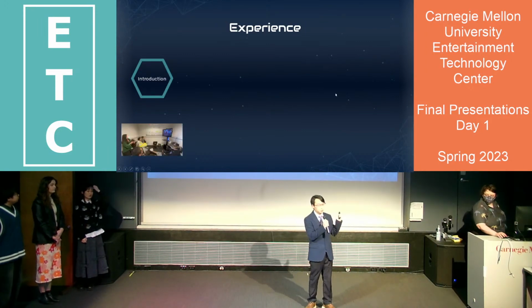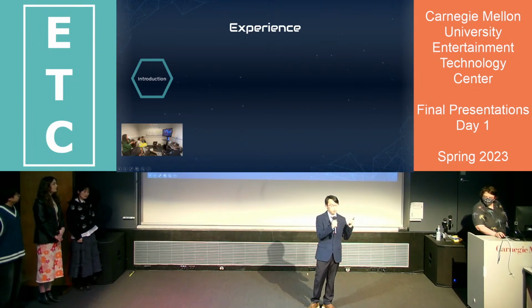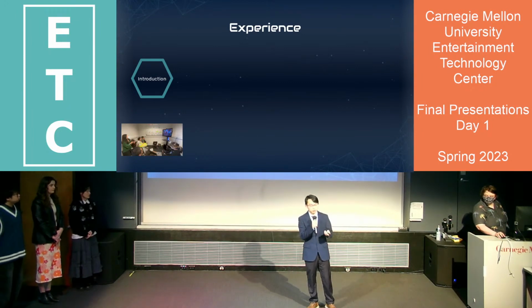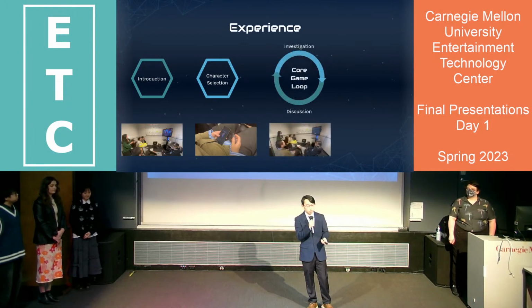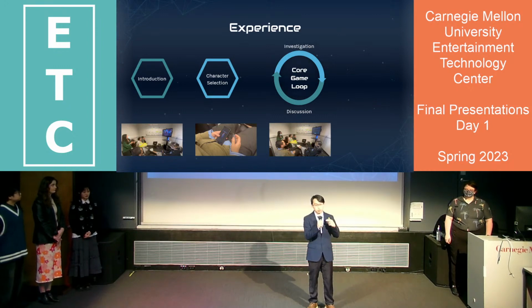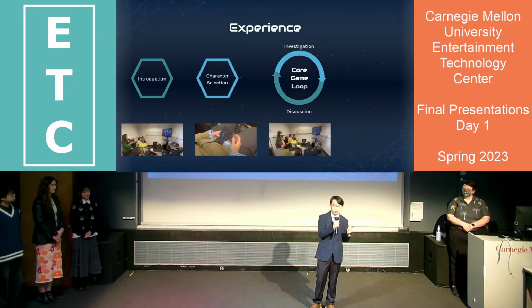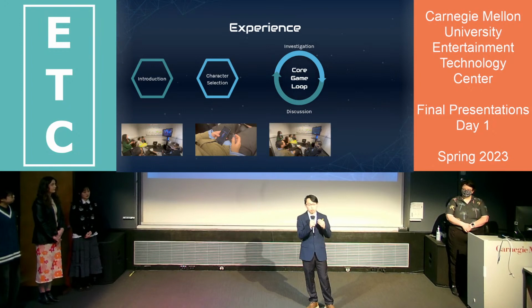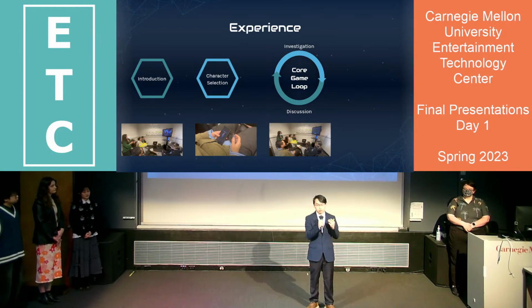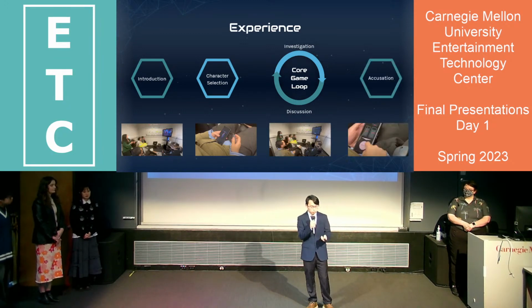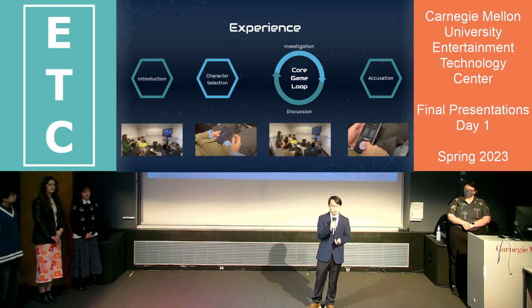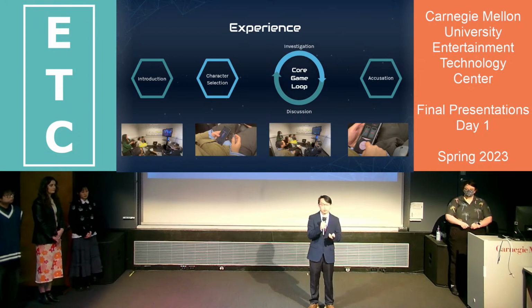Just a quick recap of our experience. We will first introduce the world to the player with videos about the scenario. Then players will be able to select their characters. And then it comes to our core game loop, which consists of several rounds of investigation and discussion phases. In each investigation phase, the players will search for clues on their phones individually and then talk about them together in the discussion phase. Finally, they will be able to accuse one of the fellow players as the murderer, and then we will provide them the ending video based on whether they accused the correct murderer or not.